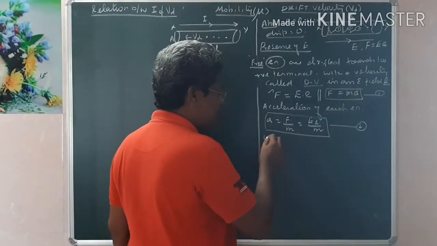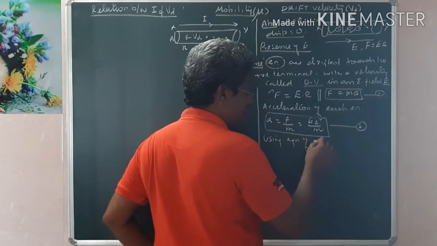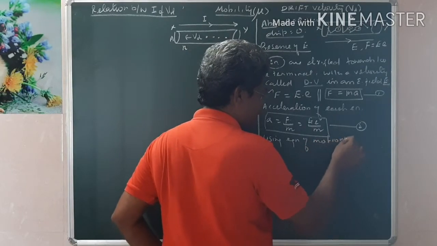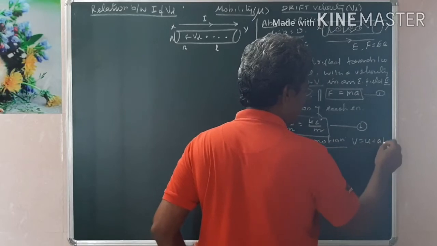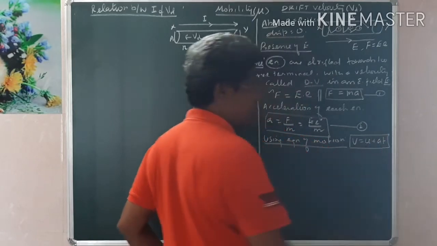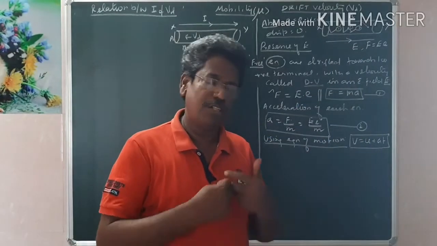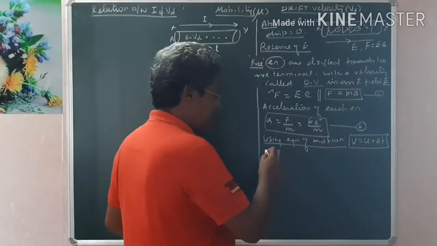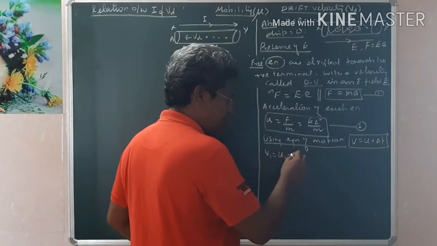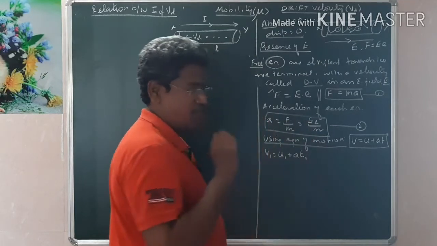Now, using equations of motion, you can recall that there are three equations of motion. One of the important equations of motion is V is equal to U plus AT. And this we can apply for, suppose there are n electrons, for each and every electron, such that we can write that V1 is equal to U1 plus A, acceleration will be the same for all, into time of transition for that electron, T1.